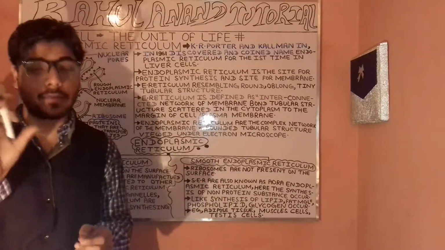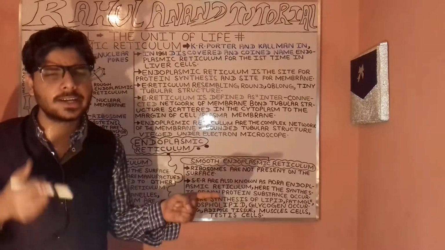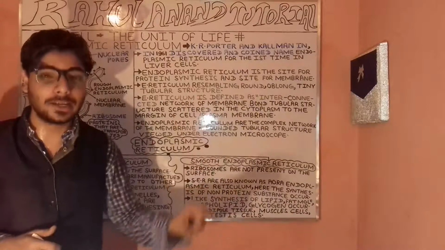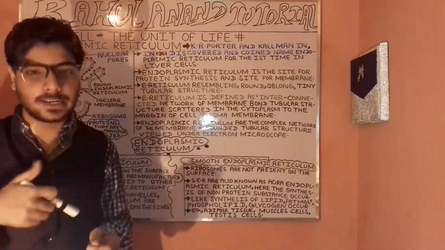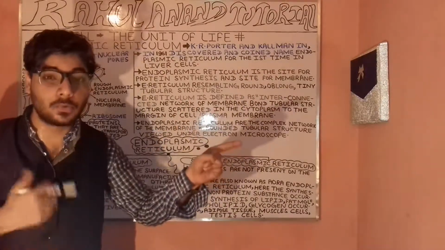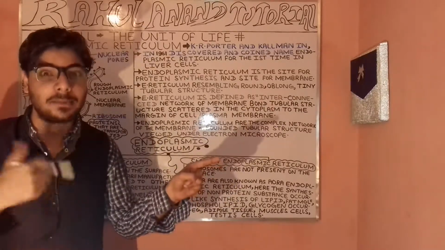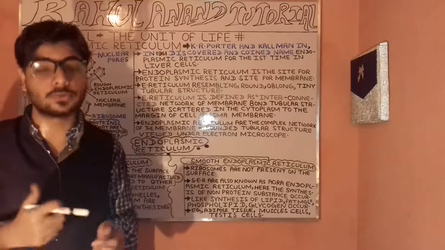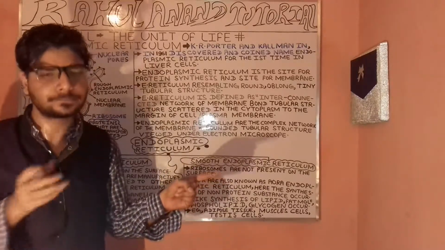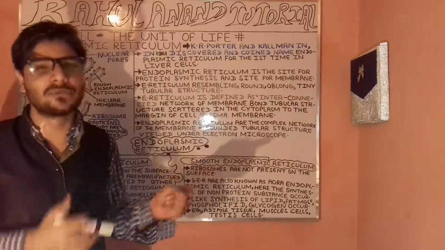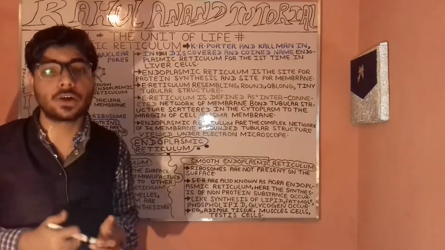Now let's proceed with the second one, the 80S ribosomes. Often when we are talking about the 70S ribosomes, these have two units: one larger unit and another smaller subunit. The smaller subunit corresponds to the 30S, and the larger one will be around 50S.